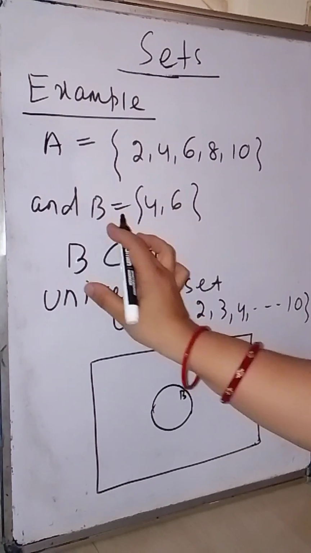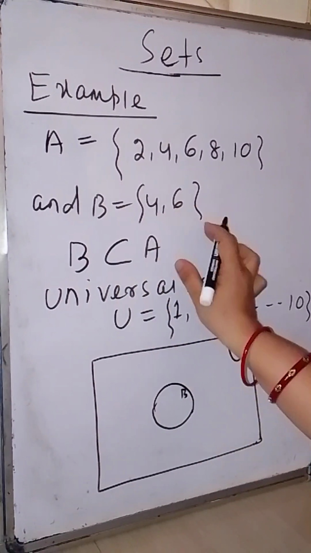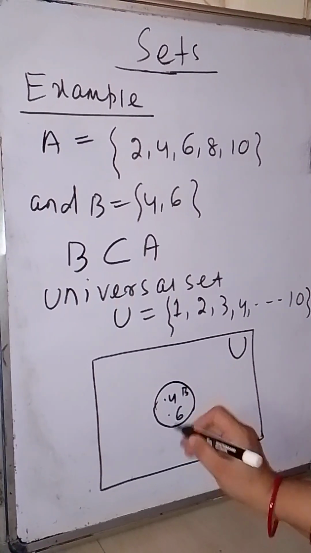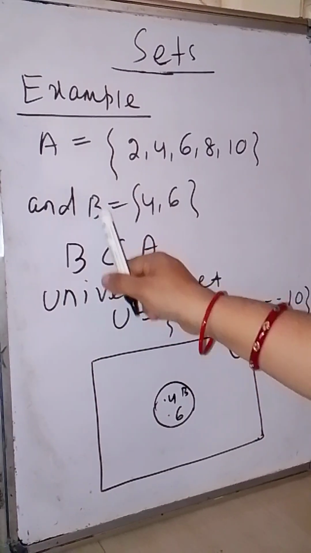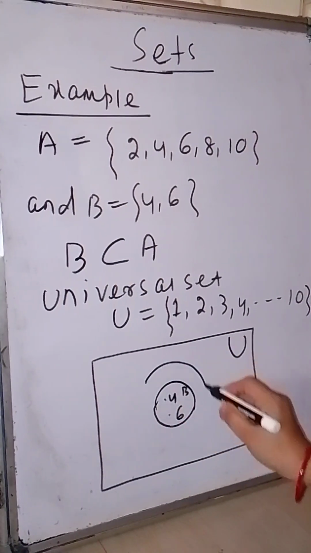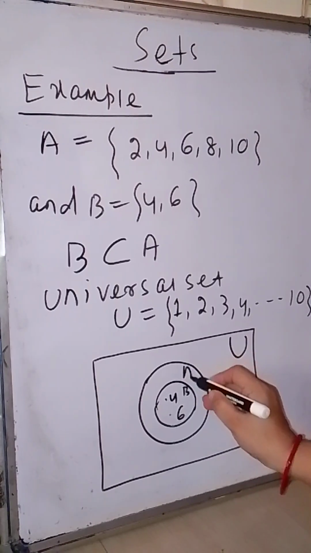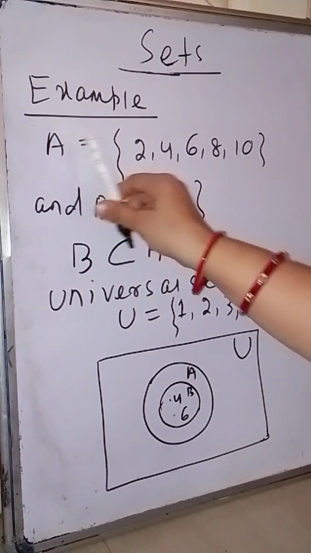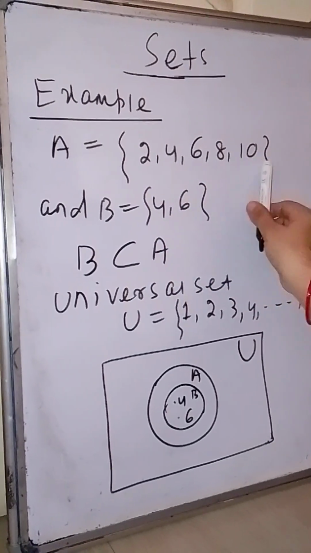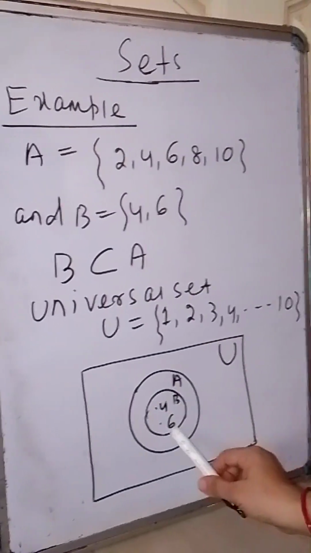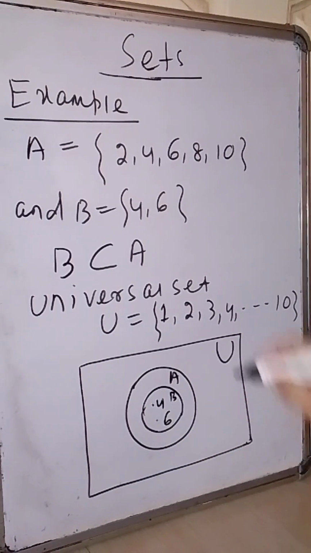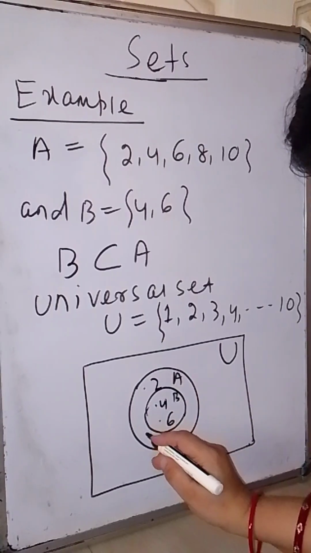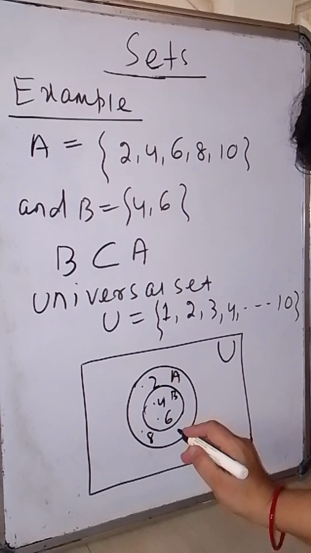So since 4, 6 are the elements of B, you can take the element 4 here and element 6 here. And B is a subset of A, so it will be like this, meaning the set B is lying inside the set A. Set A has the elements 2, 4, 6, 8, 10. Already 4, 6 we have taken here, so 2, 8, 10. Suppose this is 2, this is 8 and here it is 10.